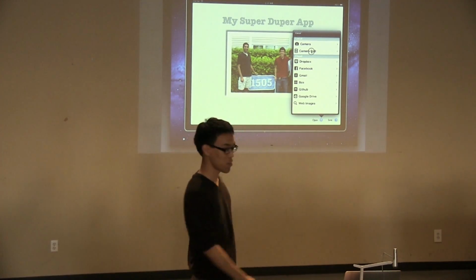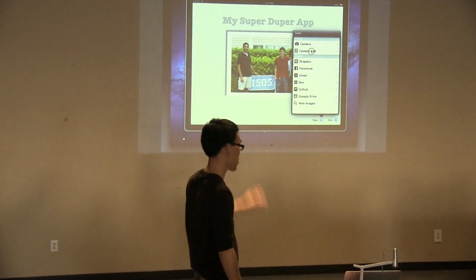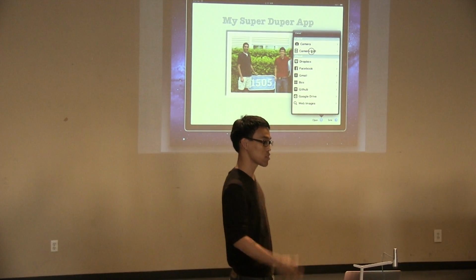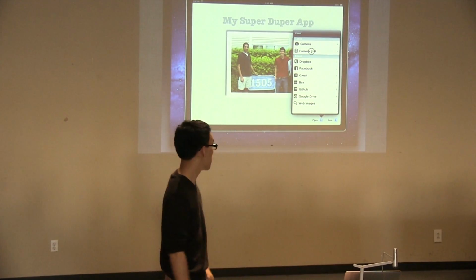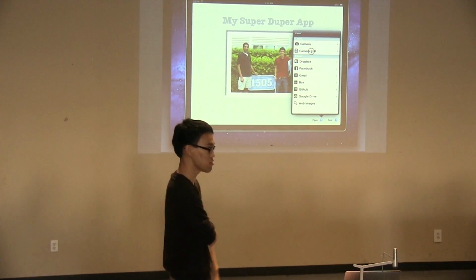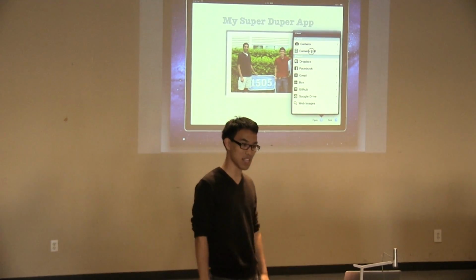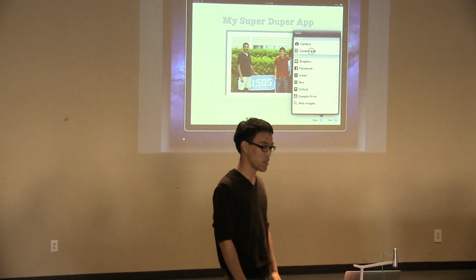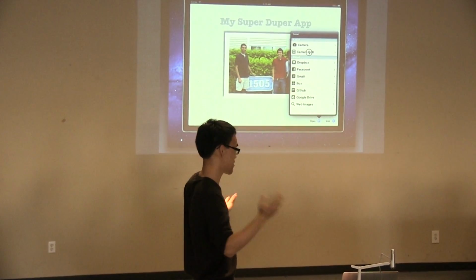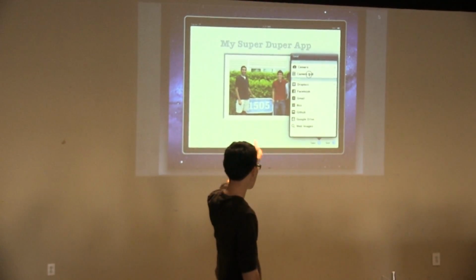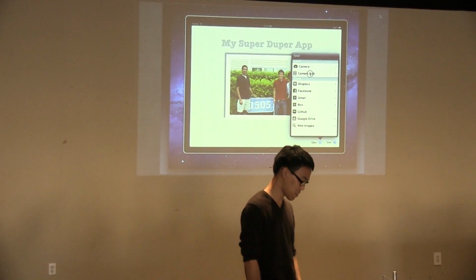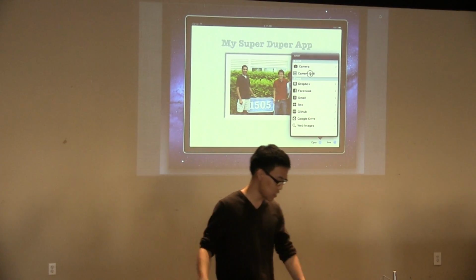So just to run through it, this is my super duper app, but in the lower right hand corner there's the open dialog that FilePicker provides, and so we're just a one-line drop-in, and you just use it. If you're an iOS guy, it's the same as UIImagePicker, but if you're not, it's pretty straightforward to open it up, and you can pick a file from camera roll, Dropbox, Facebook, etc.